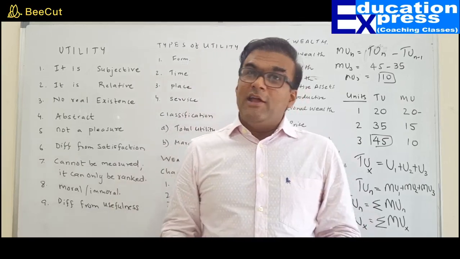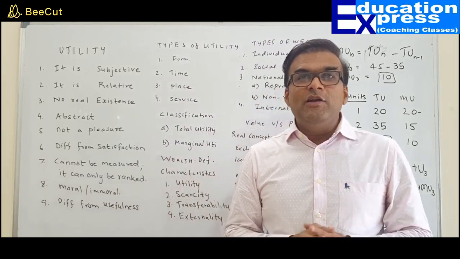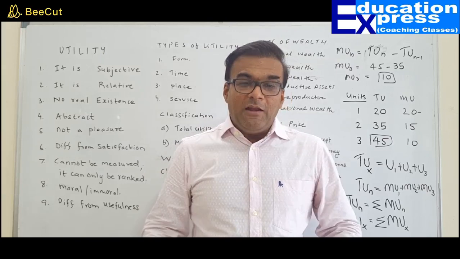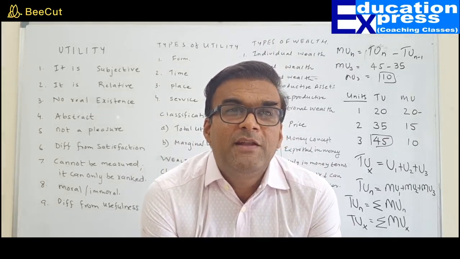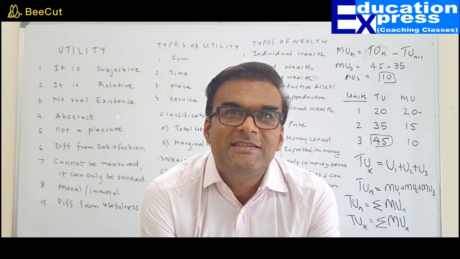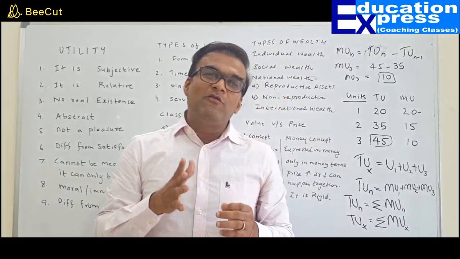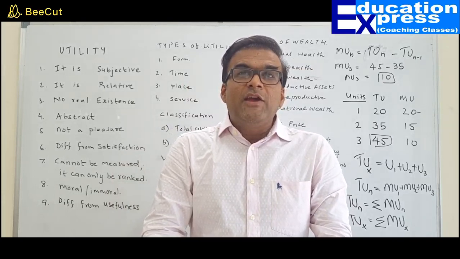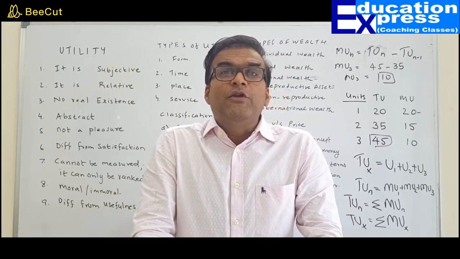Now, when I talk about national wealth, I would like to mention that national wealth can be divided into 2 different types. First of all, one must understand that when I am talking about national wealth, it means all the assets that are owned by the nation. All the assets owned by the nation are the total of my national wealth. Remember, national wealth will comprise reproducible assets and non-reproducible assets.